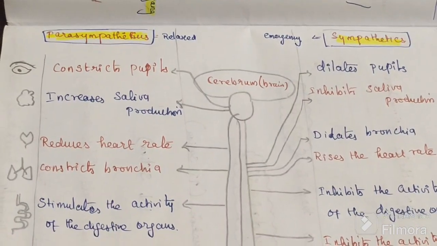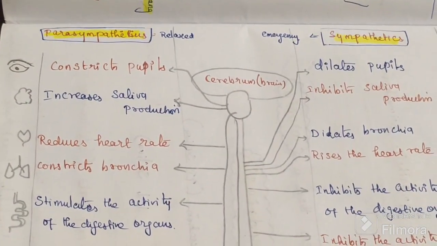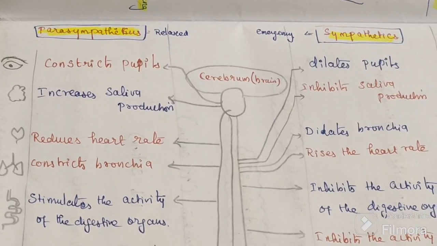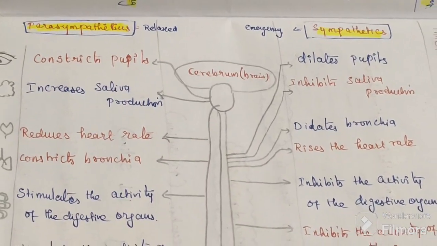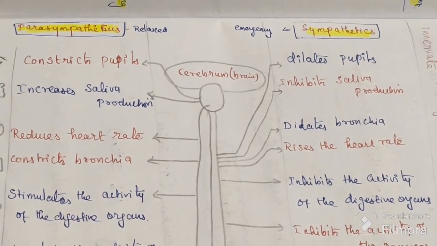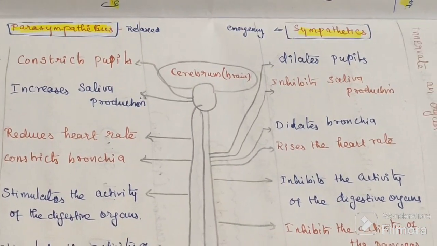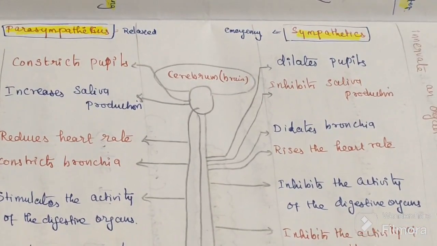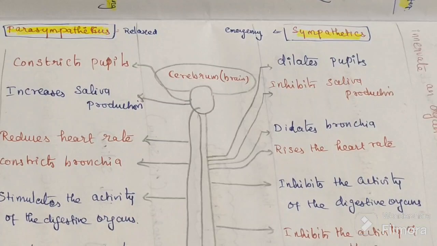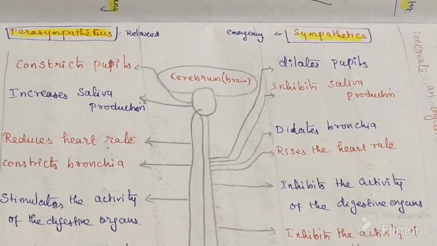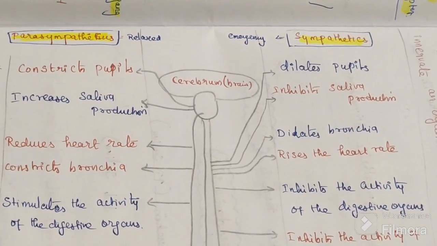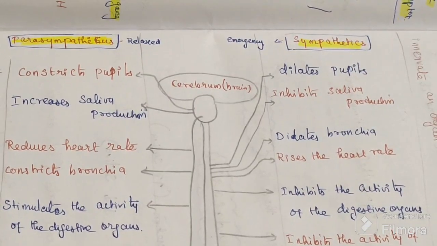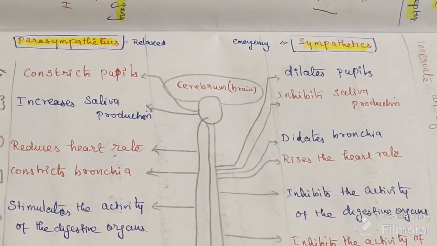So this video is a continuation of ANS. Before starting the chapter, we must understand their action. It is very easy for understanding the four chapters: cholinergic, anticholinergic, adrenergic, and antiadrenergic. The four chapters will be discussed one by one.